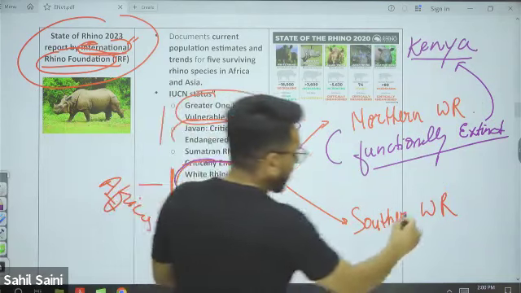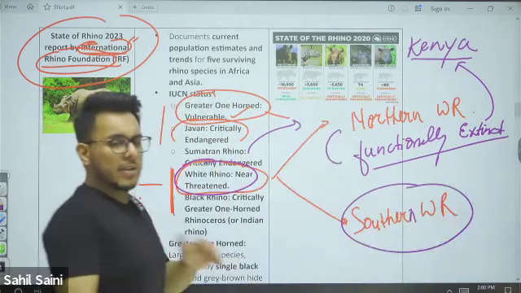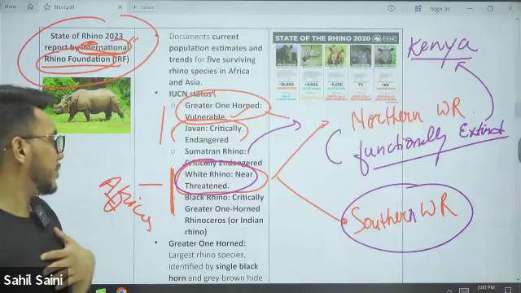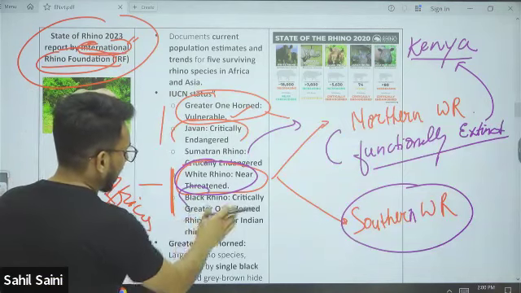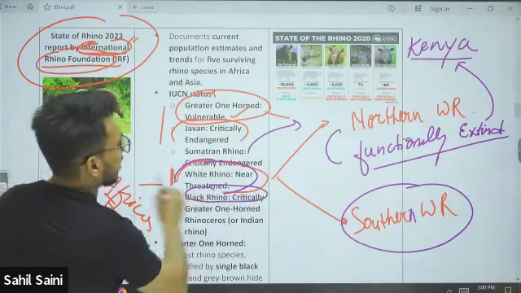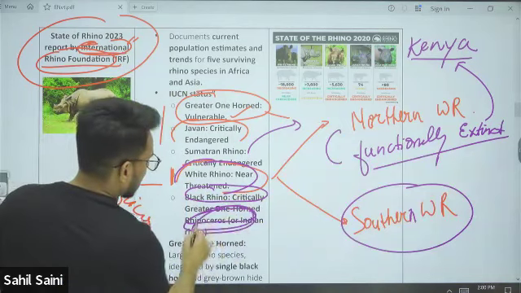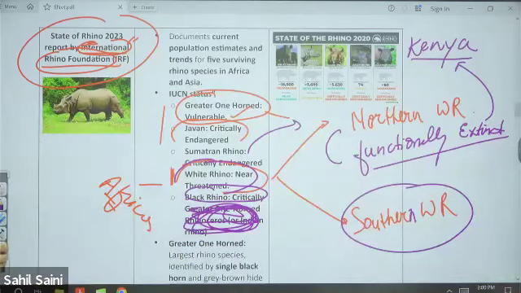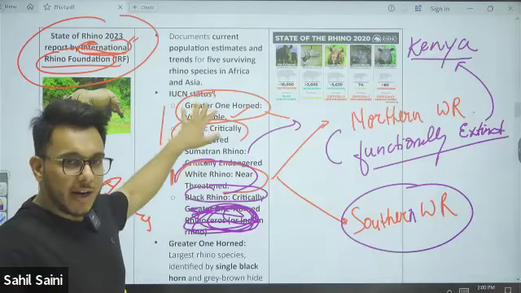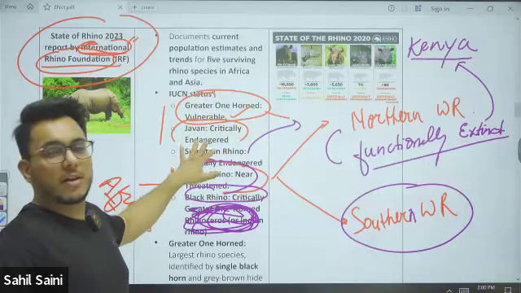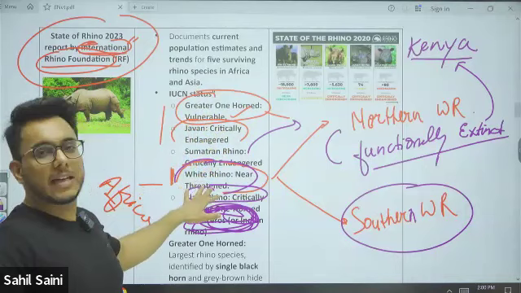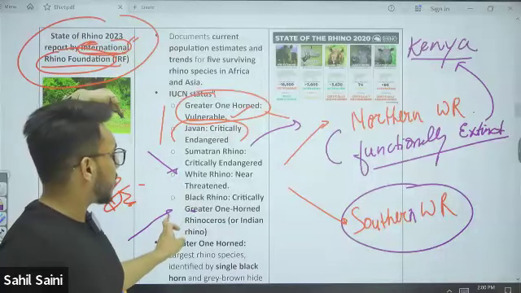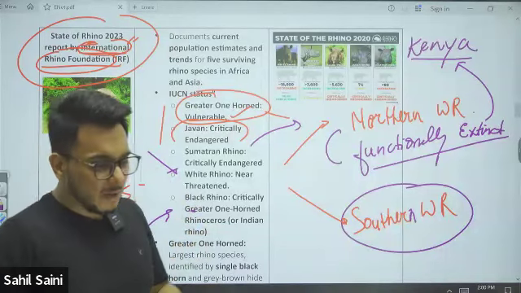So therefore, it is declared as functionally extinct. But the southern white rhino, there is a large population of southern white rhino. Then there is the black rhino, which is critically endangered. The greater one horn we have already discussed, so we'll strike it off from here. Greater one horn rhino of India, vulnerable. Javan rhino, critically endangered. Sumatran rhino, critically endangered. White rhino of Africa, near threatened. And black rhino of Africa, critically endangered.